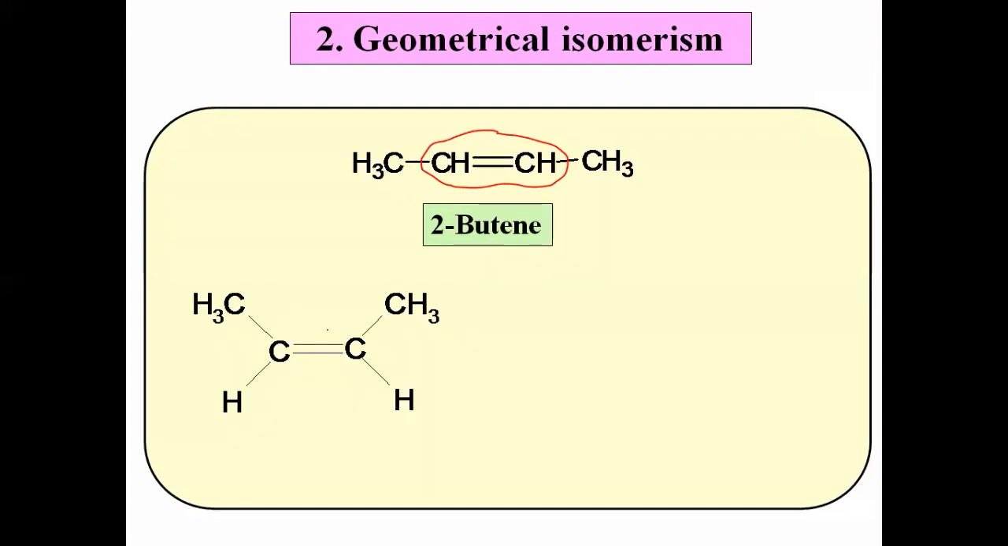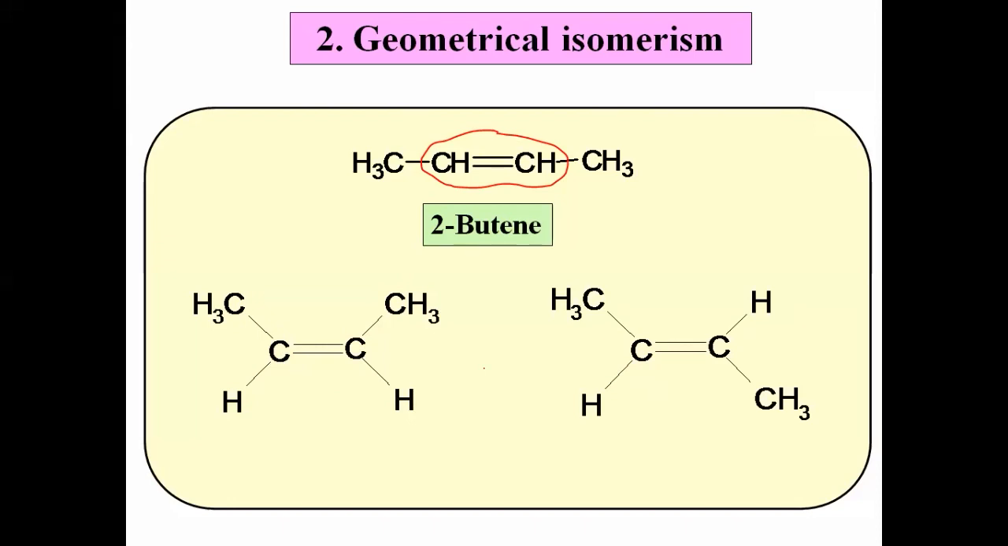Suppose this is the first possible isomer. There is a C double bond C, the first carbon having one methyl group and one hydrogen. Then the second double bonded carbon also has one methyl group and one hydrogen. This is the first possible isomer for 2-butene. Now it also has one more stereoisomer, and this is the second stereoisomer. Actually, both are 2-butene. Both the compounds are 2-butene, meaning they have the same molecular and structural formula.